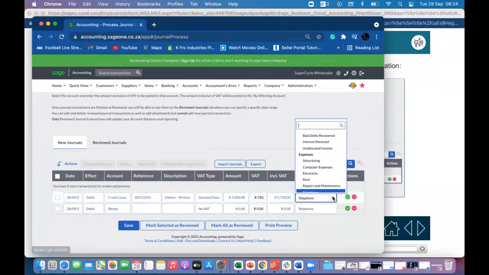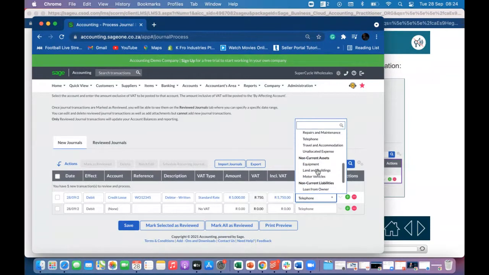But then here, what's the other account that's affected? Debtors. Well, current assets. I don't see any current assets here. I don't even see them as a category. So let's create again.